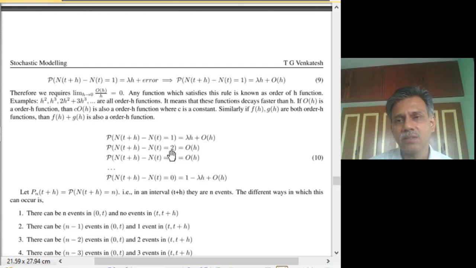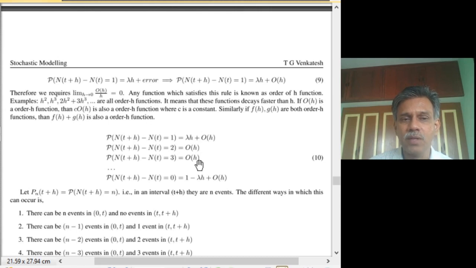When the interval size shrinks, because these events occur from independent physical processes, occurrence of two or more events within the interval is very improbable. In this sense, formally, their probability decreases to 0 as h tends to 0. So we put these additional constraints: the probability of occurrence of 2 events or 3 events is so small that it is order h.